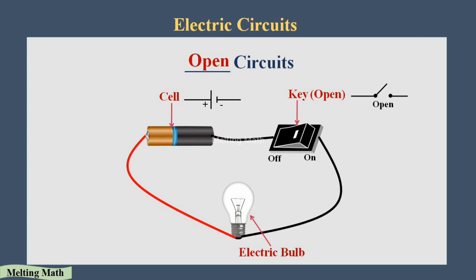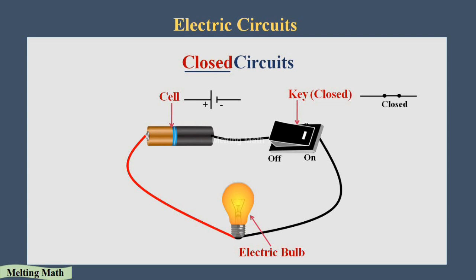Okay, so what is the other type? When the switch is on, the state of the circuit is called the closed circuit. We can also observe it using the diagrammatic representation. You can see here in the figure that the switch is turned on, which means the flow of electrons is there.